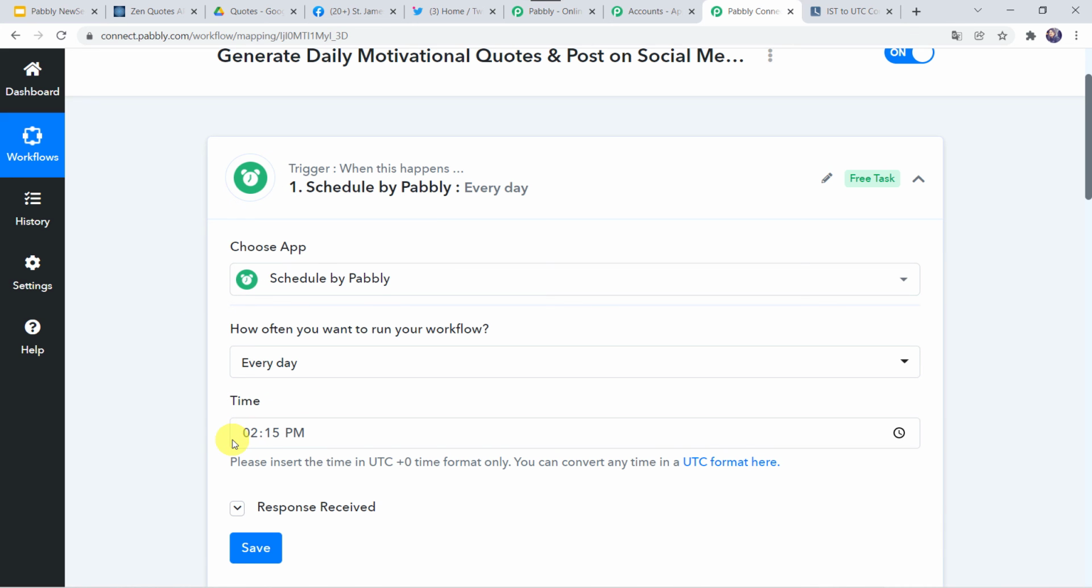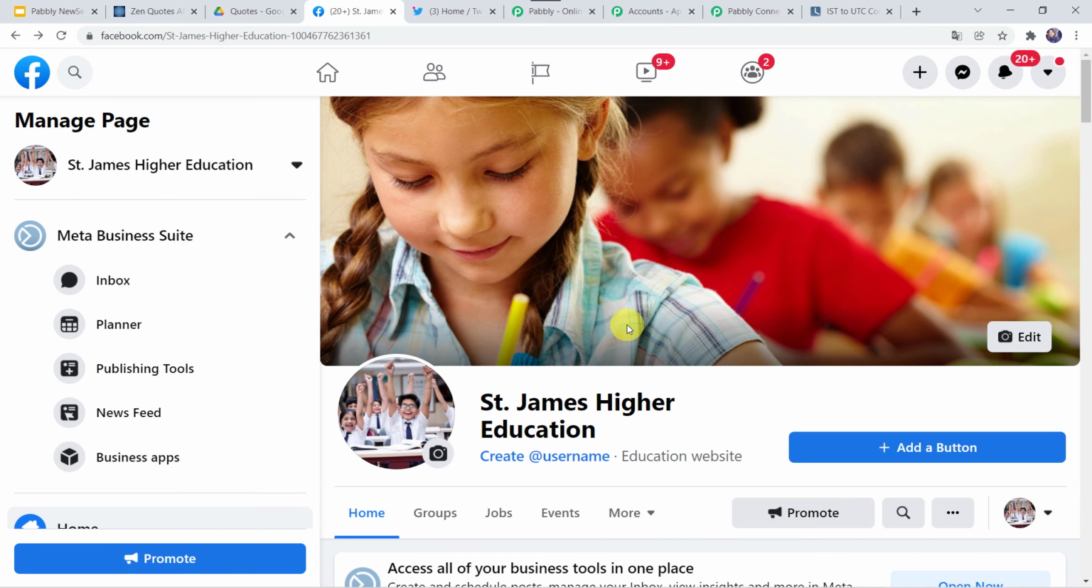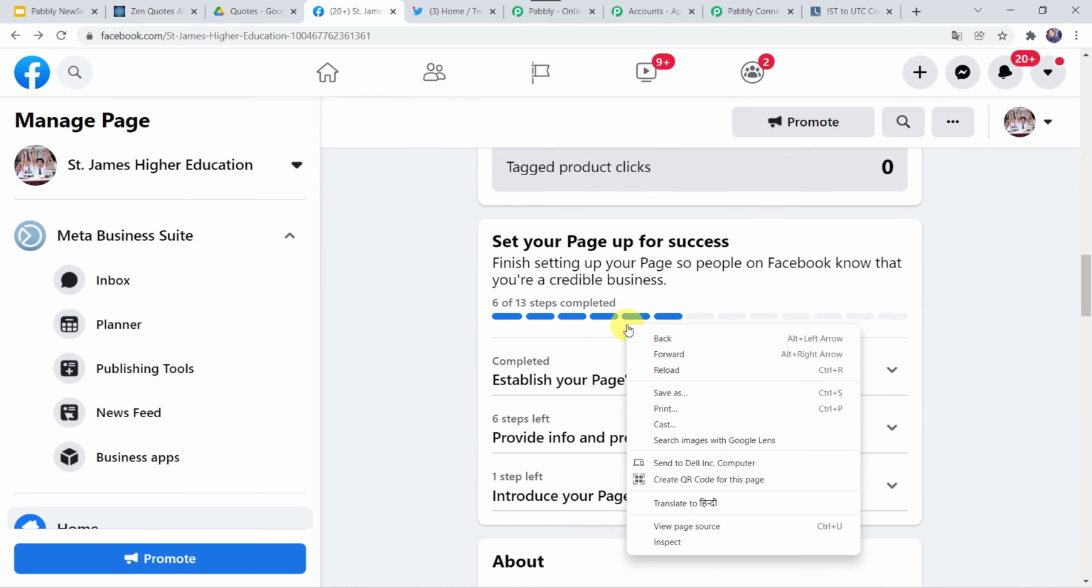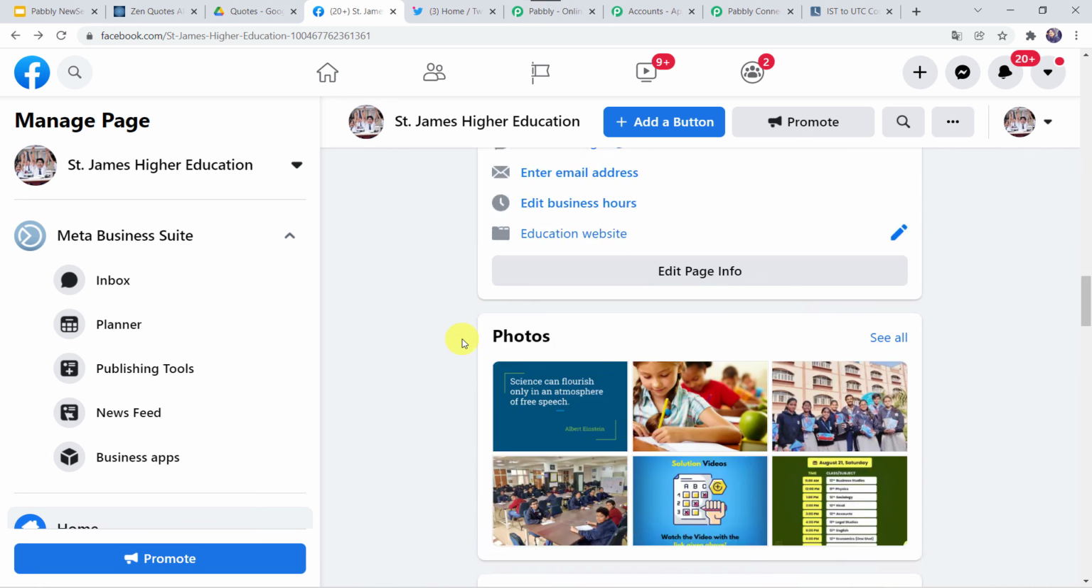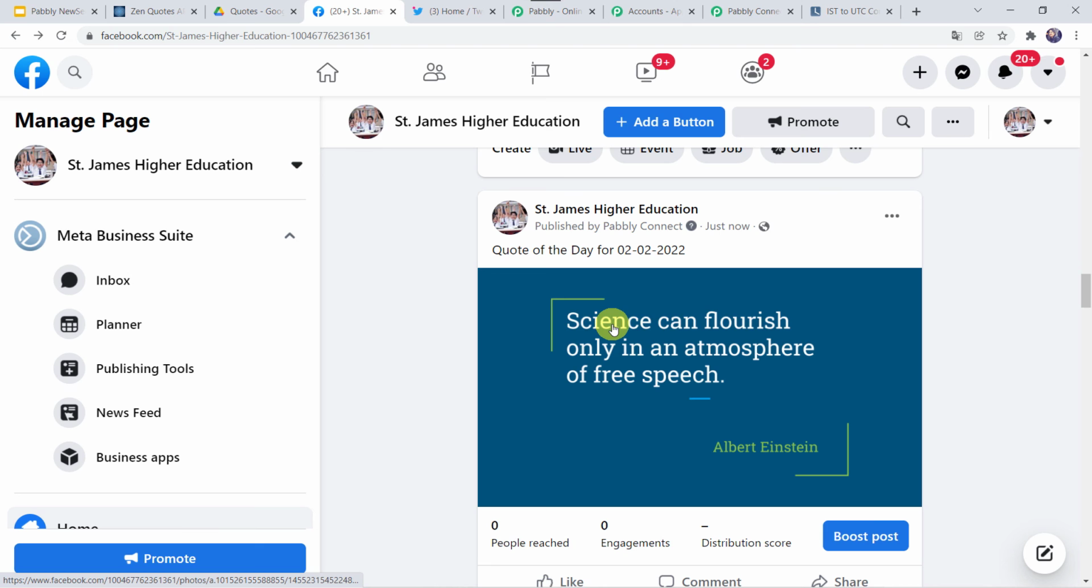So it's 2:15 now. Let us check our Facebook account. I'm just going to refresh it. Okay, let's scroll down. Okay, and here we can find a new quote. That is a new motivational quote. Science can flourish only in an atmosphere of free speech. And here we can find the author name.